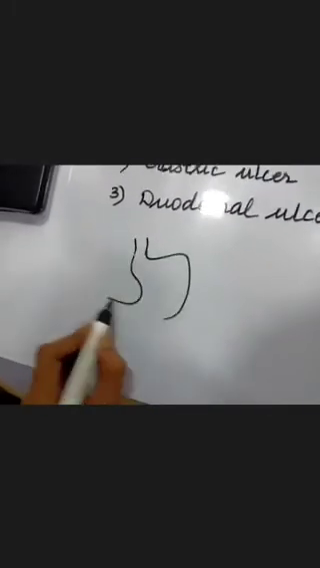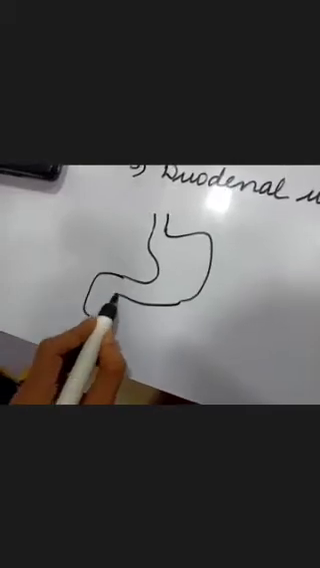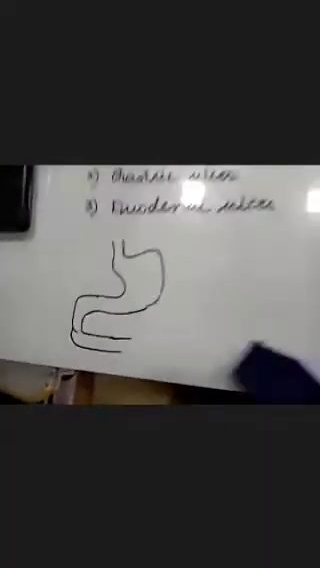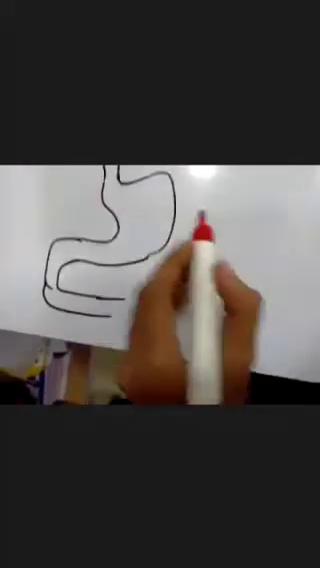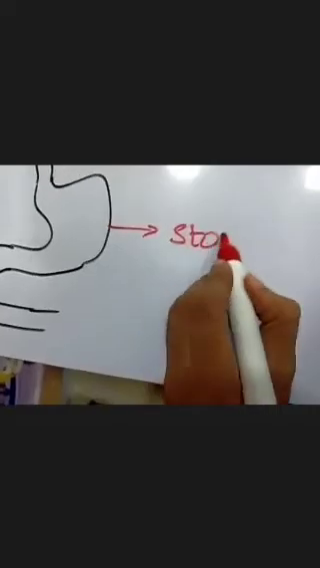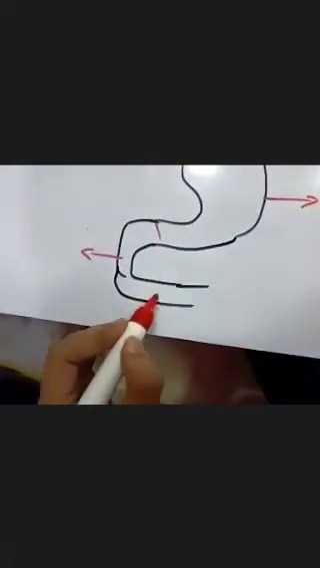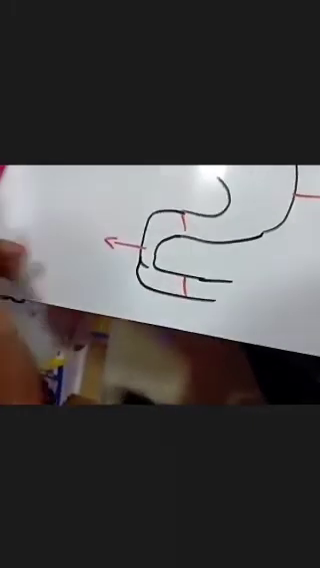So it is just like, let's say, this is the stomach followed by the duodenum. Check this, everyone. So that's the stomach and the duodenum. The stomach is a bag-like structure followed by this C-shaped structure. This is the duodenum.